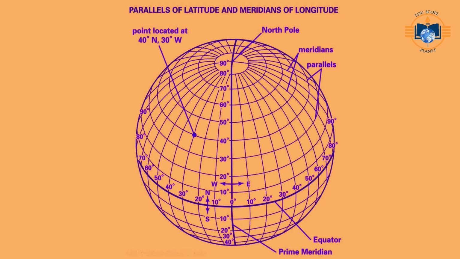Lines of longitude, or meridians, run between the north and south poles. They measure east-west position. The Prime Meridian is assigned the value of 0 degrees and runs through Greenwich, England. Meridians to the west of the Prime Meridian are measured in degrees west, and likewise those to the east of the Prime Meridian are measured by their number of degrees east.